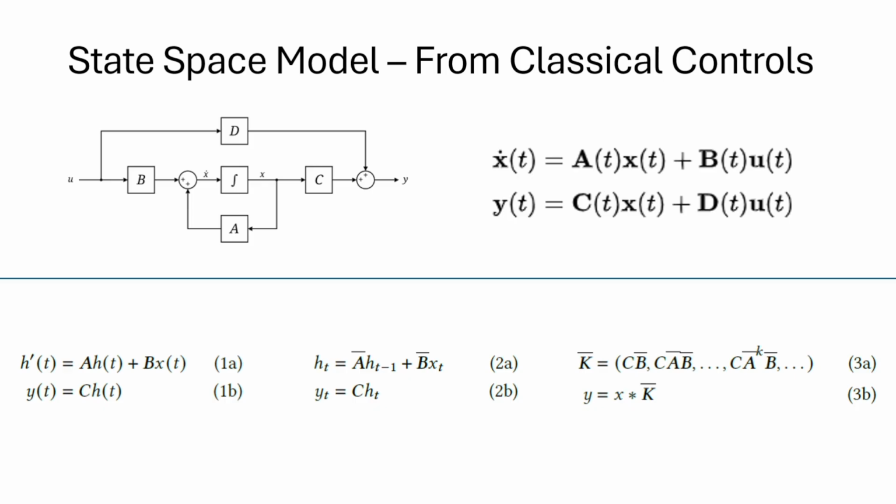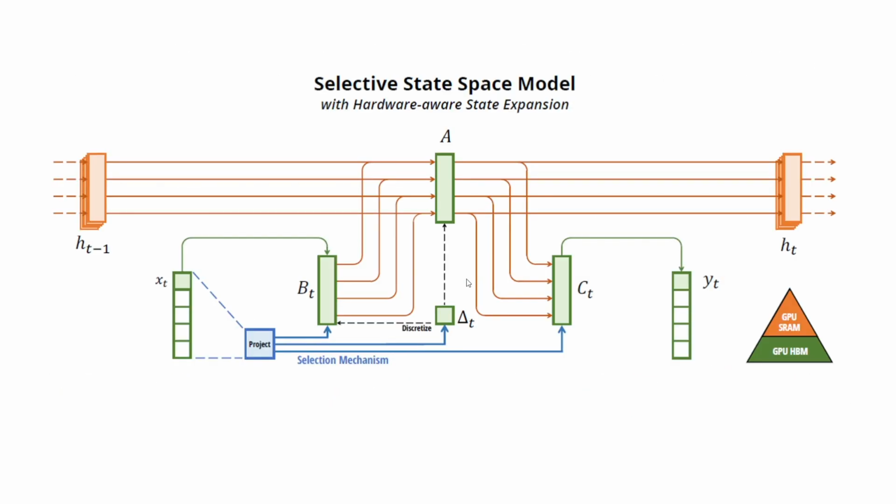So that's what we have at the top of the slide here. This is a plant representation, just like a classical plant representation, that can be described by these equations, which are the linear time invariant state space model equations. And you can see that the equations for the Mamba model, which are here at the bottom, very closely resemble these equations.